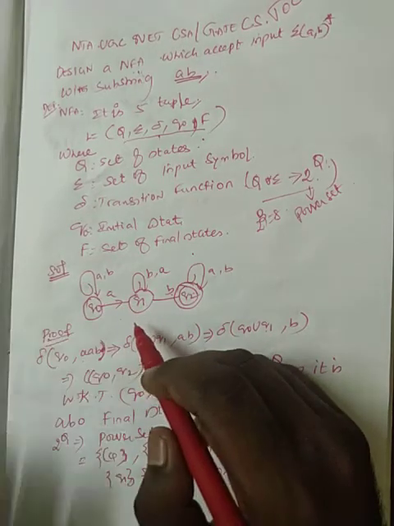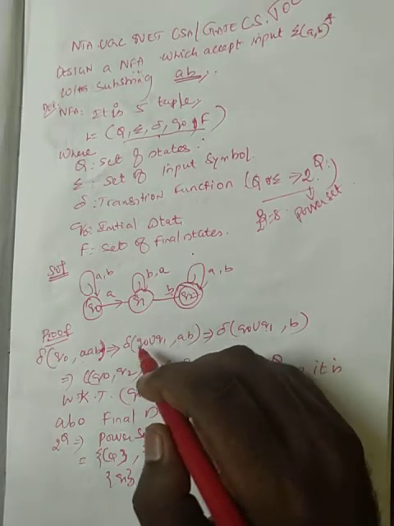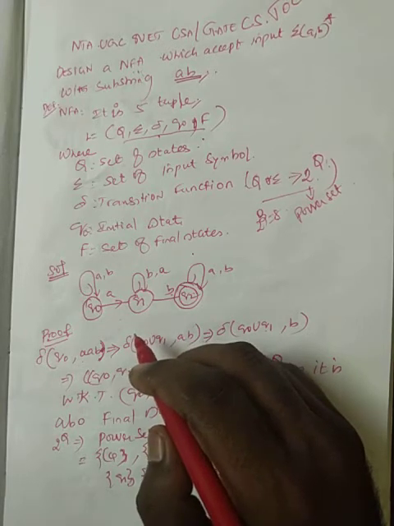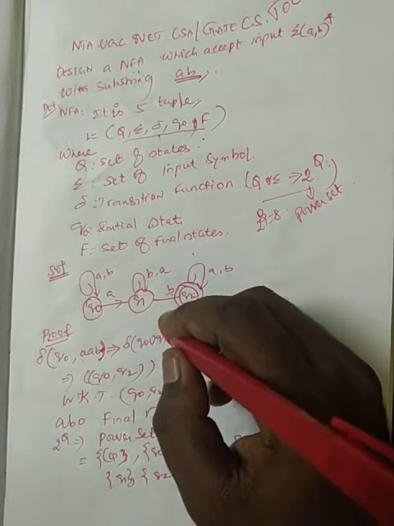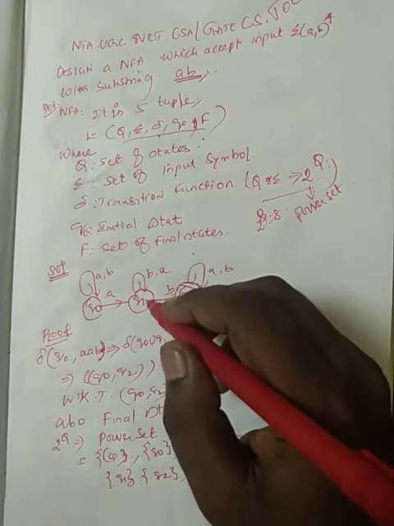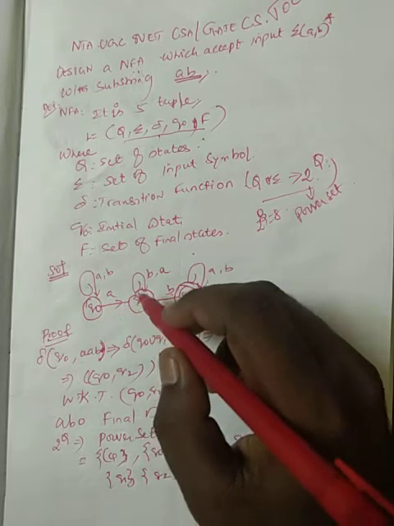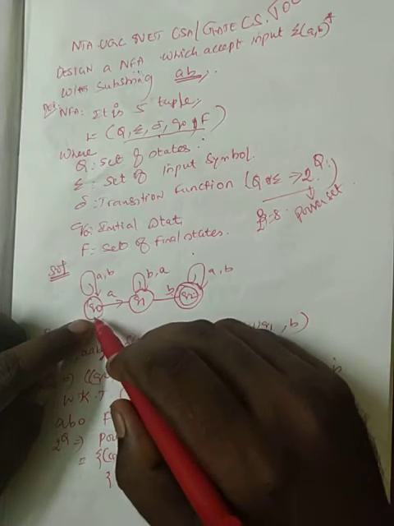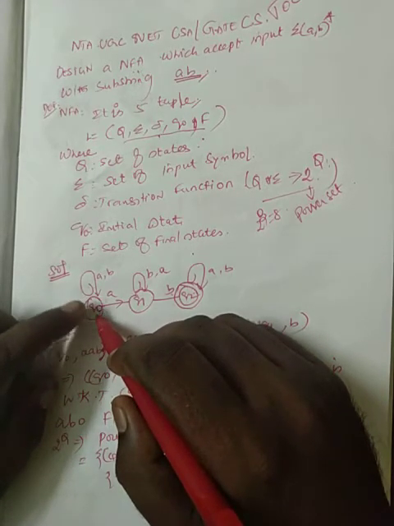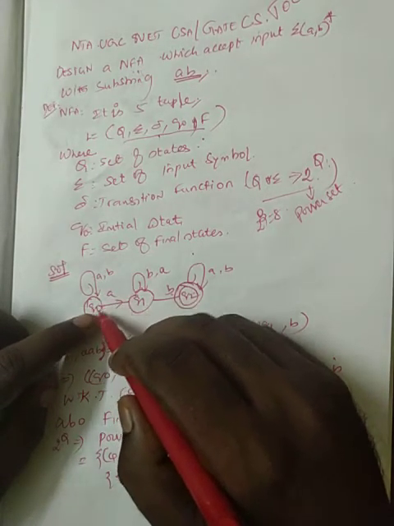What is a non-deterministic finite automata? A DFA is one where from any state, accepting any symbol, it goes to only one next state. That is said to be a DFA. But in an NFA, from any state, by accepting a single input, it may go to more than one state.